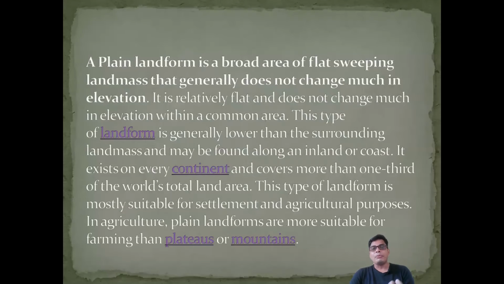A plains landform is a broad area of flat, sweeping landmass that generally does not change much in elevation. Okay, so the elevation does not change; it stays the same, and there are no undulating features. It is relatively flat and does not change much in elevation within the common area. This type of landform may be found in the coastal area or in the inland, and it exists on every continent and covers more than one third of the world's area.